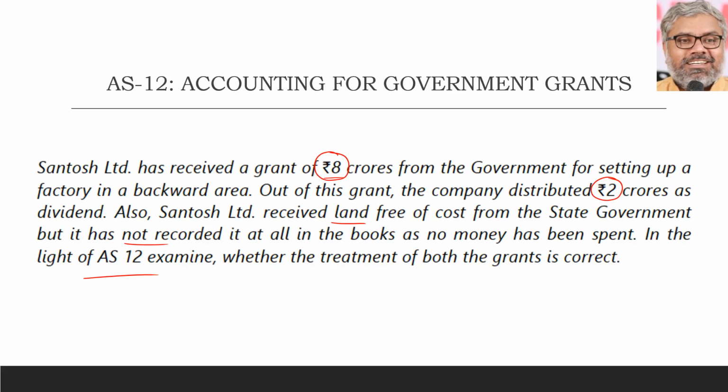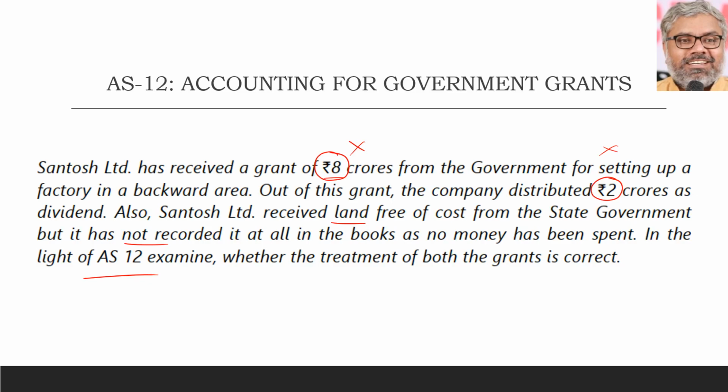Both are wrong. Both are inappropriate. You have to write very clearly, referring to the provisions of Accounting Standard 12. According to Accounting Standard 12, when a grant is received towards setting up of a factory in the backward area, it is a capital grant. It is not a revenue grant, and it is not a grant related to acquisition of any specific fixed asset either. But it can be treated as a capital grant, which means whatever grant it has received, 8 crore rupees, has to be credited to capital reserve.